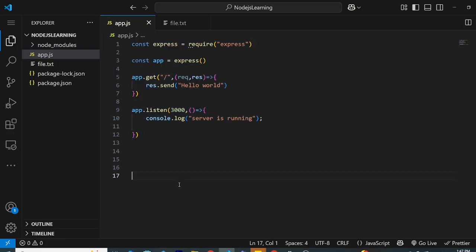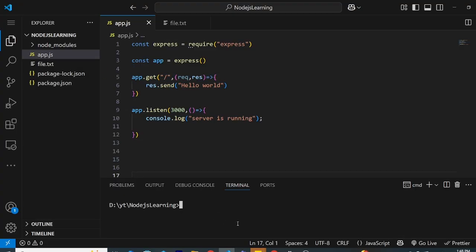It's an Express server listening on the root URL and returning hello world. Let's try to understand from this how the event loop comes into the picture and how it helps Node.js become faster. When I hit this URL, it will print hello world. So let me run this server.